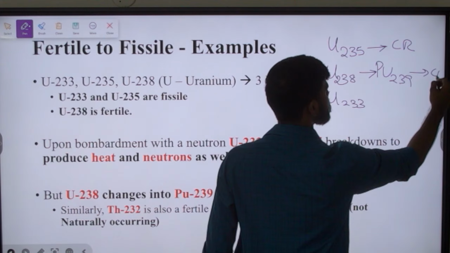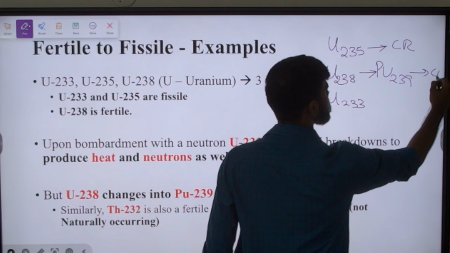Next, uranium 233 is not naturally occurring, whereas these two are naturally occurring. So uranium 233 is obtained from thorium 232. From thorium 232 you get uranium 233, which will then sustain a chain reaction. So these three are fissile material, whereas these two are fertile material. This is how we have to understand it. This is the overall reaction which you must understand. We'll understand India's nuclear program in some other session in detail. There again I'll be discussing all these things.